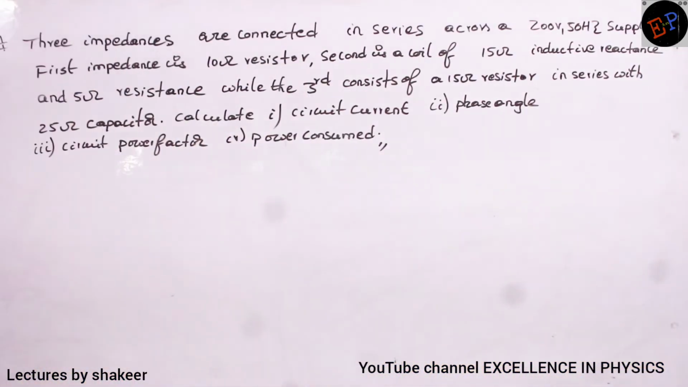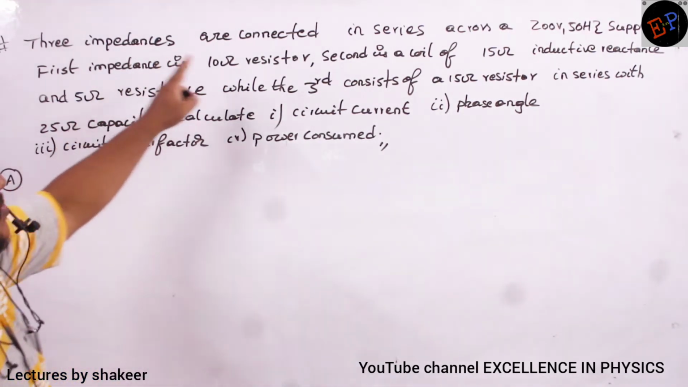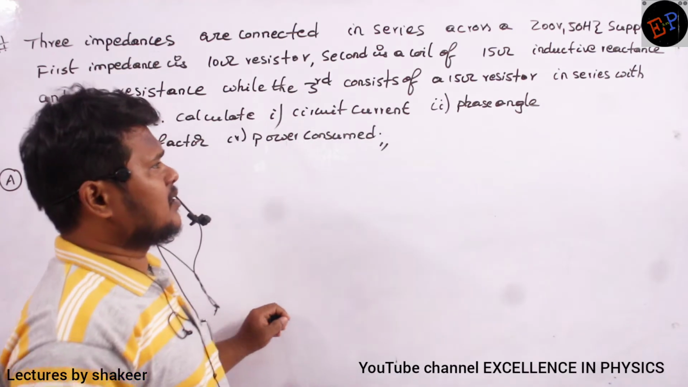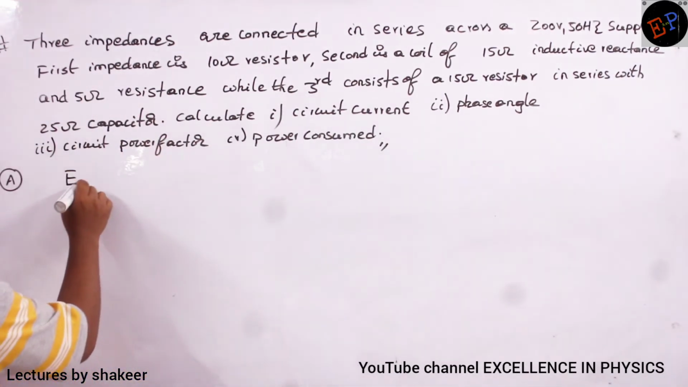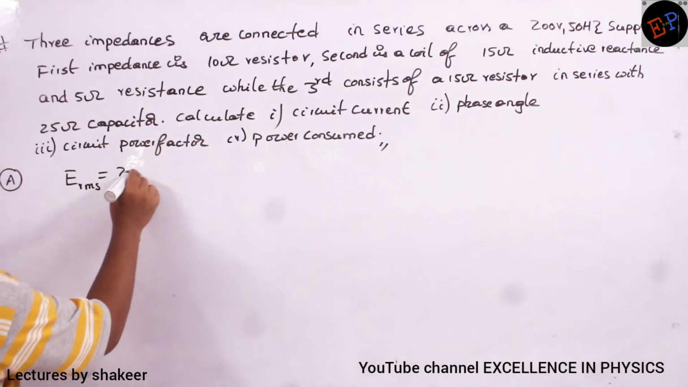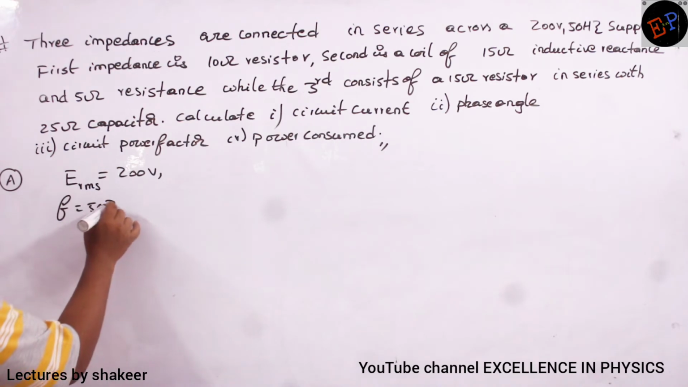Let us try to understand this question. Three impedances are connected in series across a 200 volt, 50 hertz supply. The RMS value of the supply voltage is 200 volts, and the supply frequency is 50 hertz.